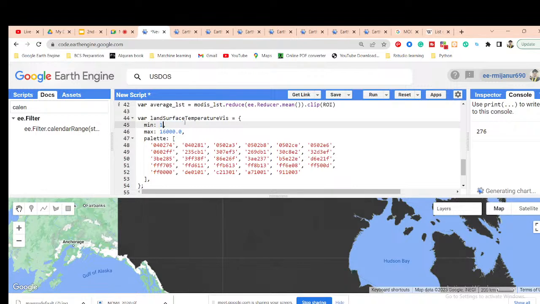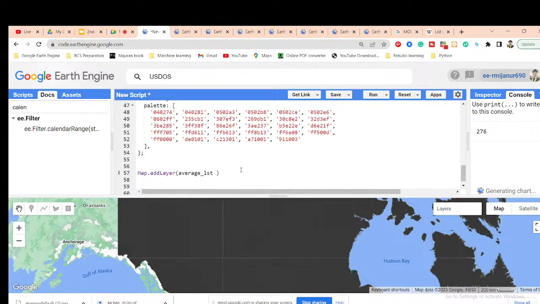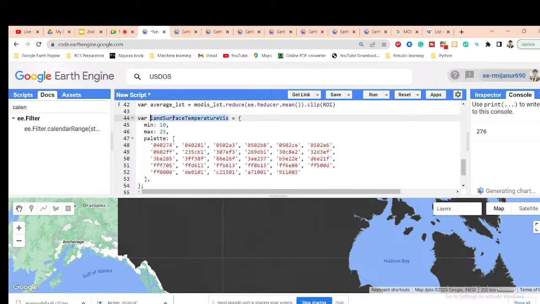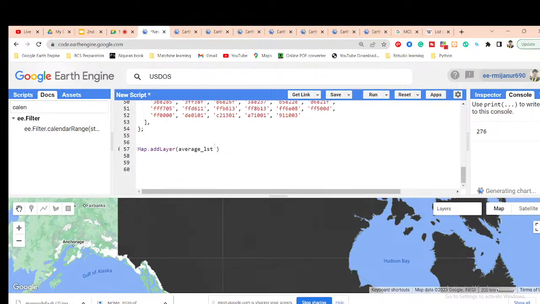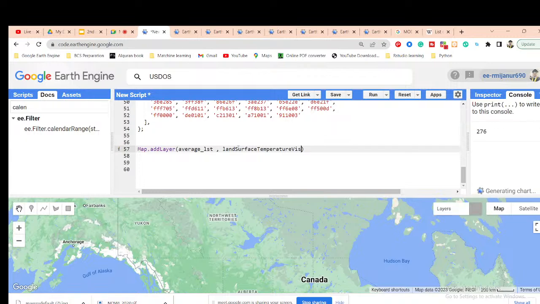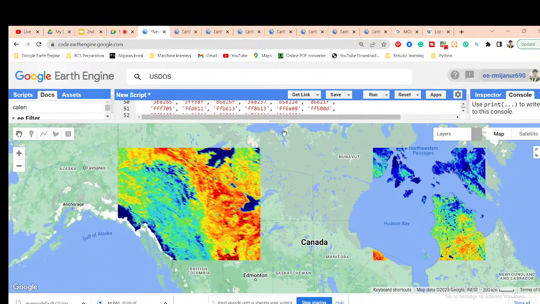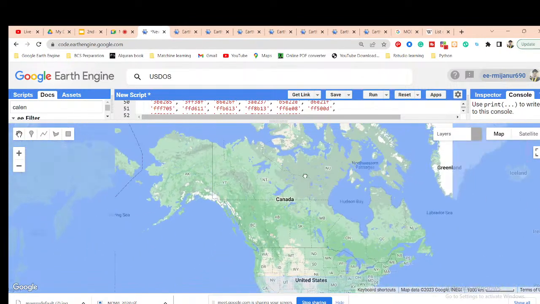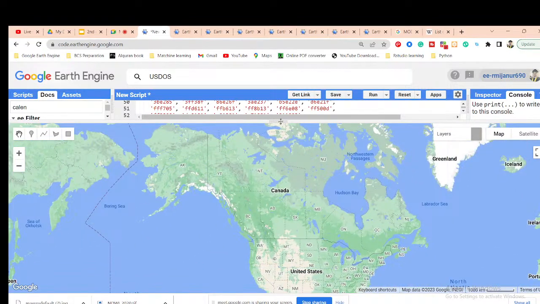Okay, so I simply use minimum 10 degrees Celsius and up to, suppose, 25 degrees Celsius. According to this range I want to try to show the result, what result we can get. Then simply copy that and paste after the object name. In this time, the map displayed shows the range between 10 and 25 degrees Celsius.